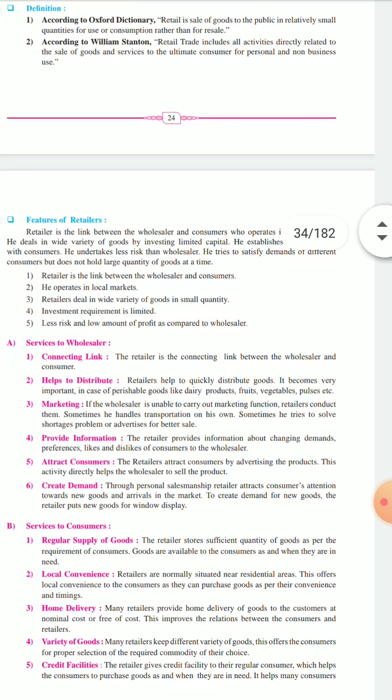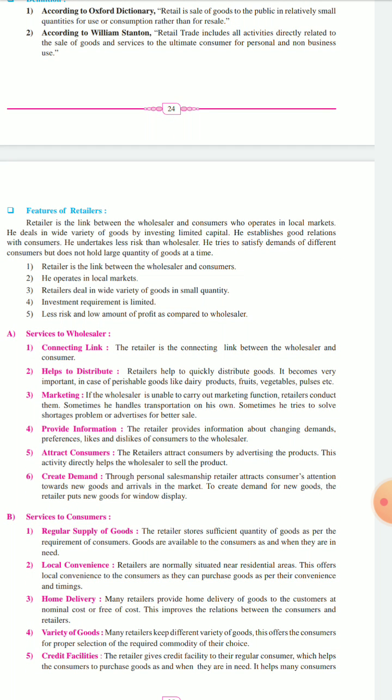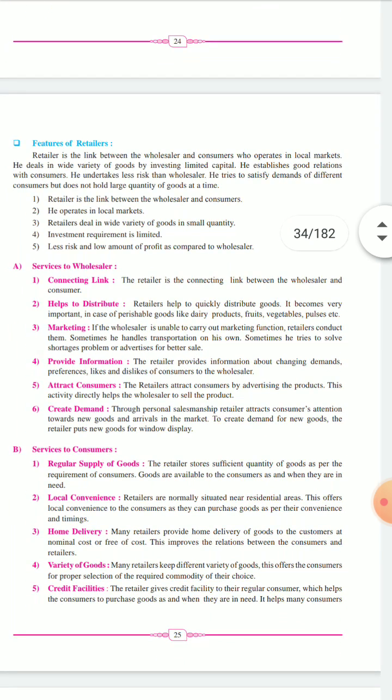Next is create demand. So this retailer, he has a direct contact with the salesmanship. Okay, so this will attract attention towards new goods arriving in the market. To create demand for new goods, the retailer puts new goods on the window display. Okay, जब window display पे डालते हैं तो हम लोग consumers get an idea that this product is available over here. Next is services to the consumer. What services are provided by the retailer to the consumers?